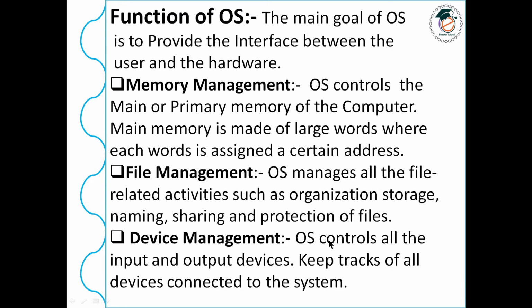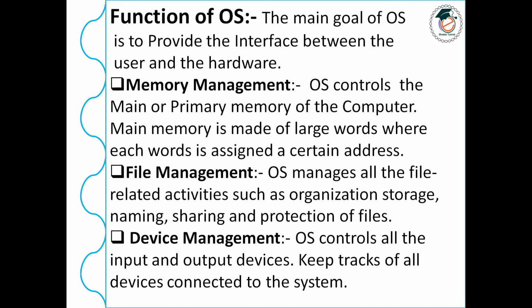So in device management, the OS controls all the input and output devices and also keeps track of all devices connected to the system. So whether any device, input or output, is connected to the system or not, it keeps the record of all of it. So basically in the functions of an OS, there are many different functions.